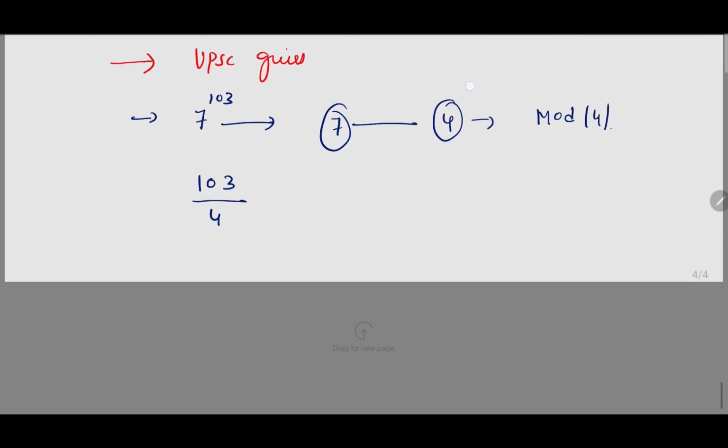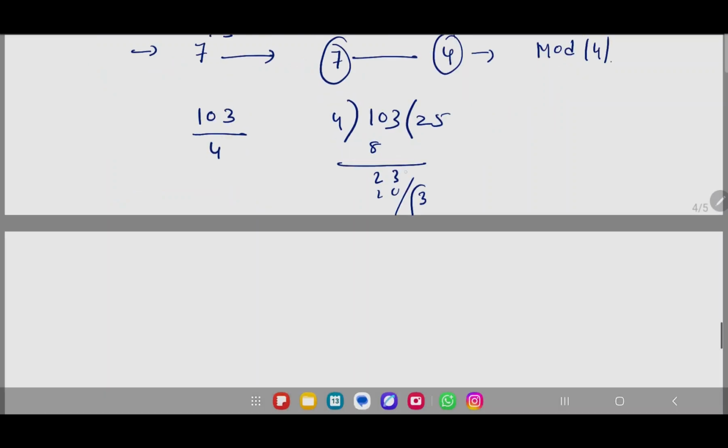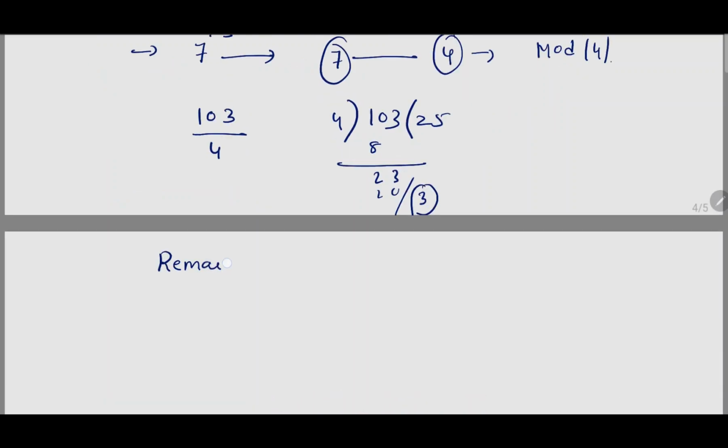When you divide the power by 4, let's divide 4. 4 eights are 32, so 2 remaining. 4 fives are 20, so the remainder will be 3. I hope you are getting my point. The remainder is 3.